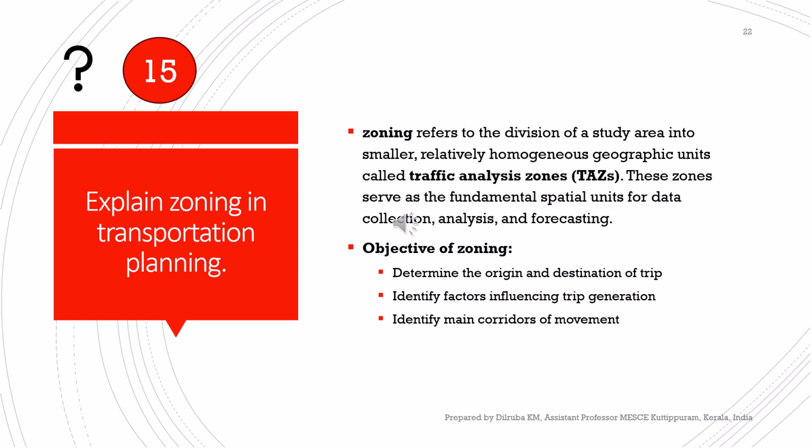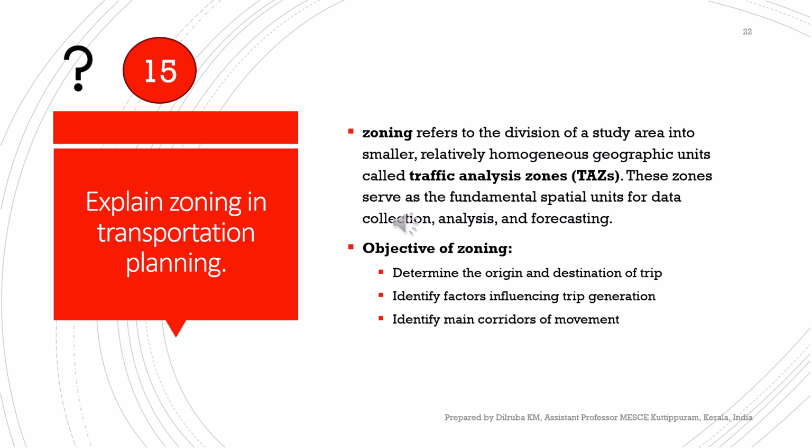Now let's look at the key objectives of the zoning process. Firstly, zoning helps us determine the origin and destination of the trip by analyzing travel patterns to and from specific zones. We can consider where people are starting and where they are going to. Secondly, they allow us to identify the factors influencing trip generation.